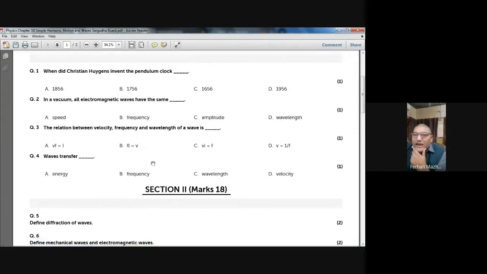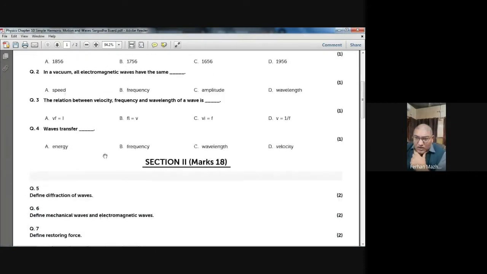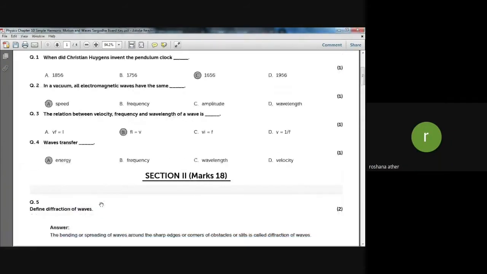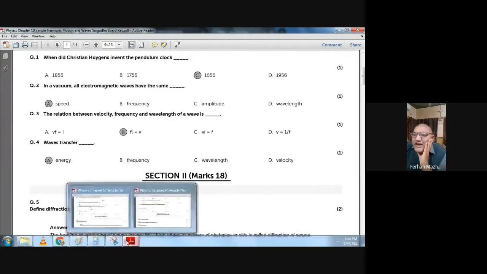Next question, MCQ question. The relation between the velocity, frequency, and wavelength of a wave is V equals F lambda. F lambda is equal to V. B option, so it looks like B is the right choice. Yes, sir. Yes, B is the right choice. Question number 3, B is the right choice.